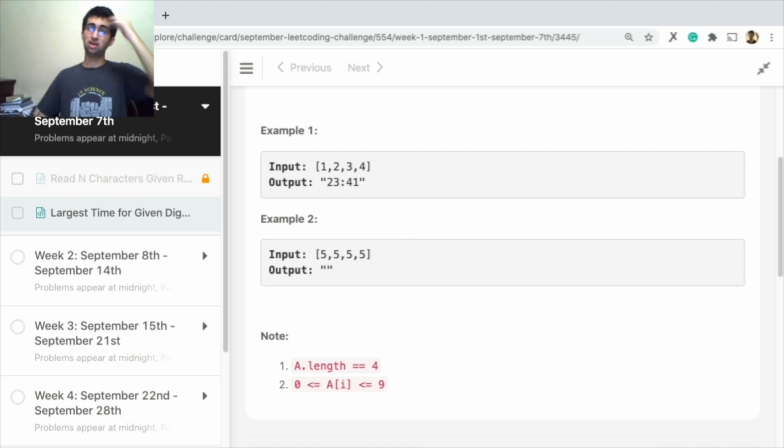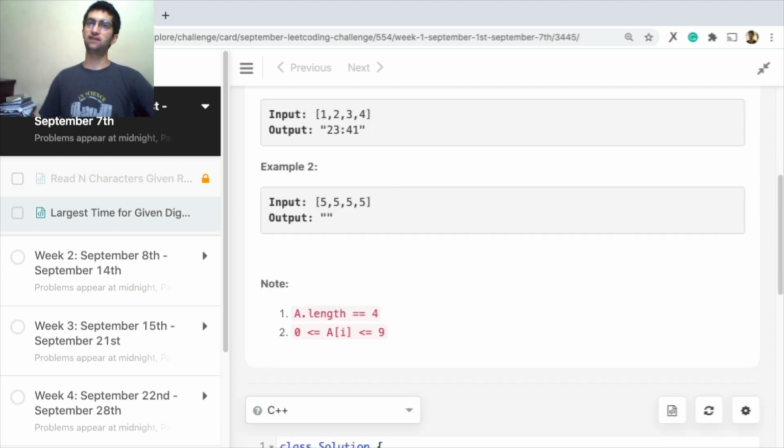So one way to do this would be to write a recursive solution and do backtracking or calculate all the permutations and go through those and find the maximum one. Now we know that there are only 4 elements, so why should we have the overhead of the recursive stack and all? Let us just pick the 4 elements one by one. First we'll pick the leftmost element, then we'll pick the next element, so we'll get the complete hours, then we'll pick the first element over here, and then we'll pick this element.